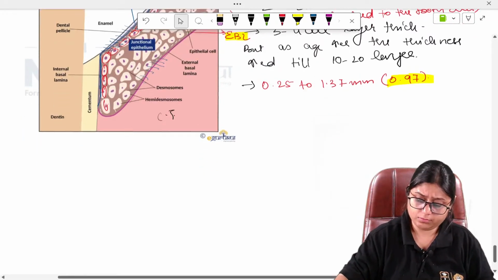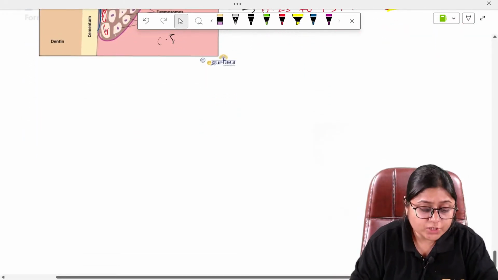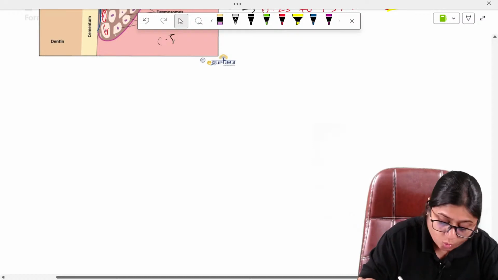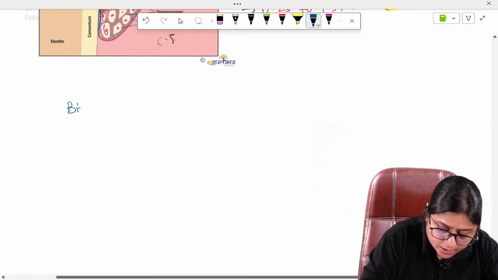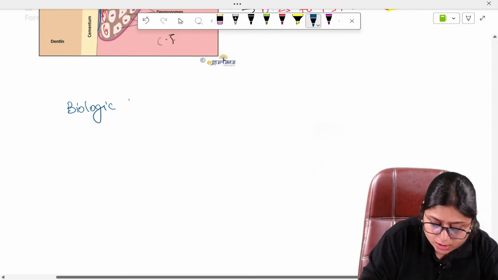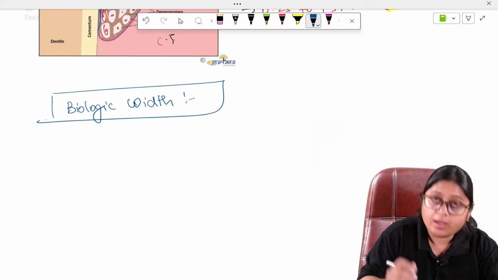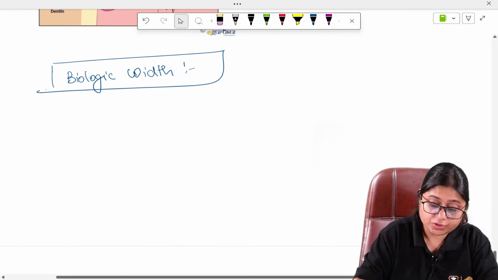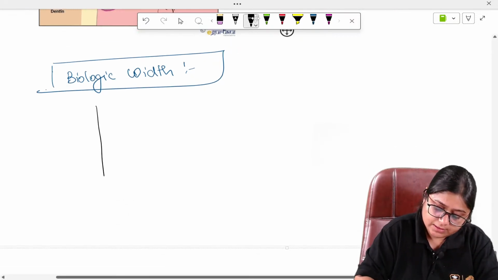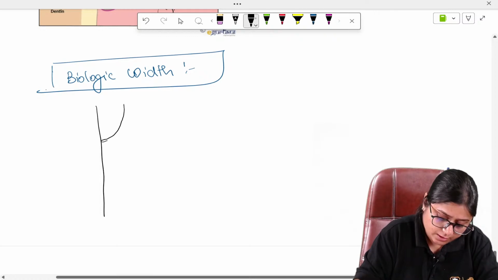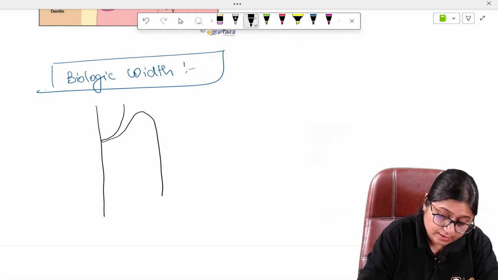Now, there is something which is called biologic width. What is this? Biologic width. Another very important and confusing part of gingiva. So, if this is the tooth, here is the sulcus.